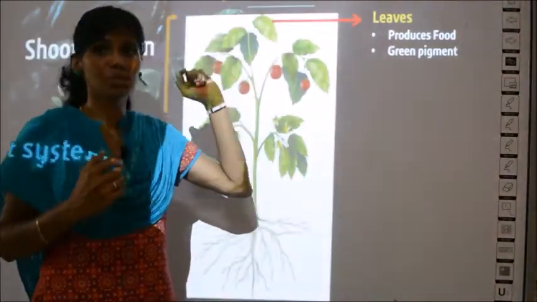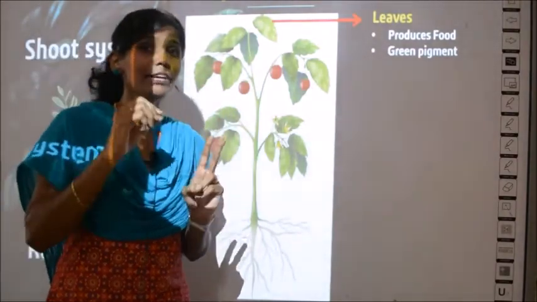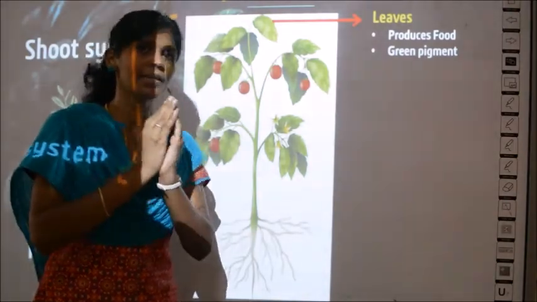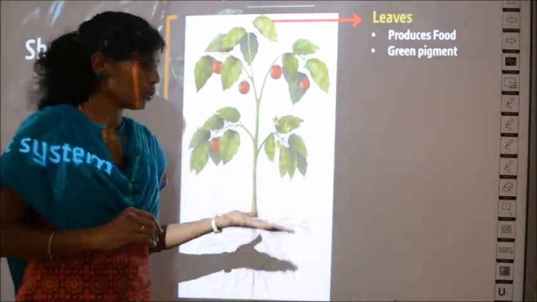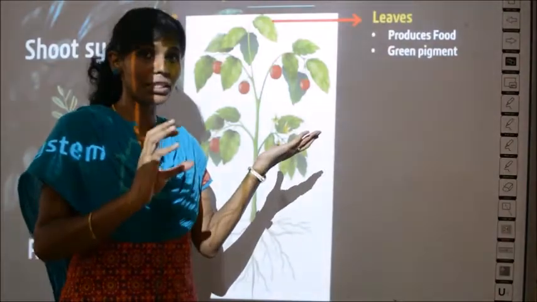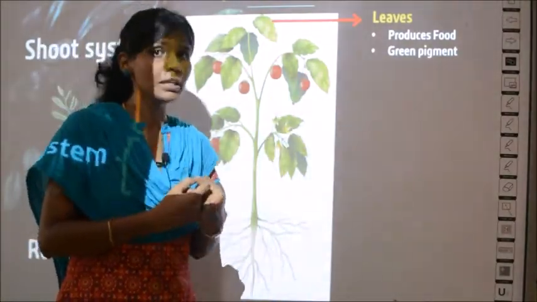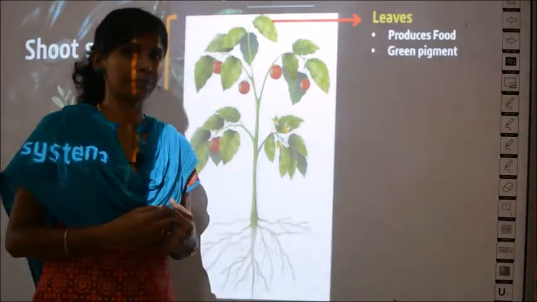So what is the function of a leaf? There are two properties given. Number one, the leaf is the place where the whole plant produces food. It is only in the leaf that food is produced, not in the root or stem. Only in the leaves does photosynthesis happen. And the second one is that the leaf is green because of the green pigment called chlorophyll.